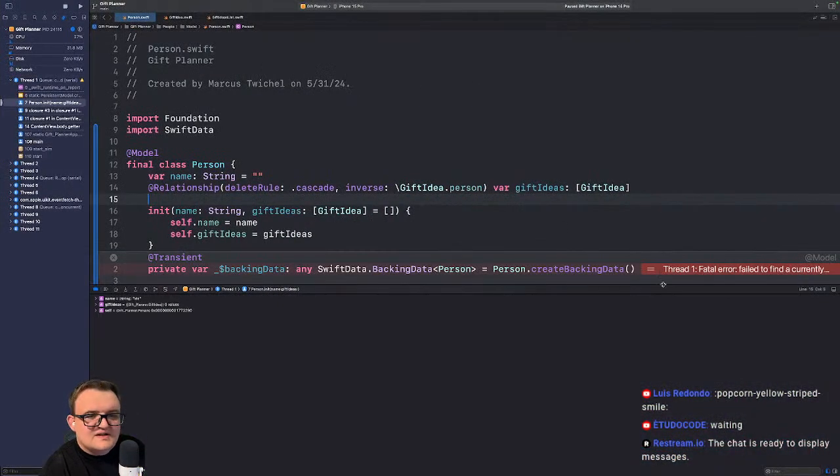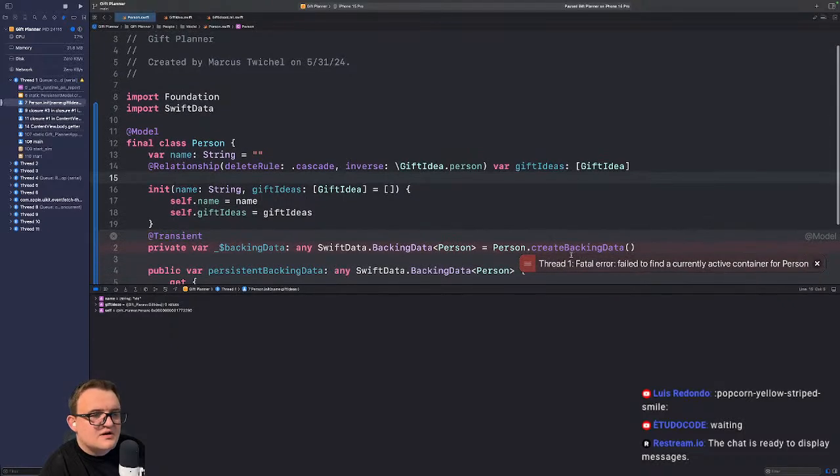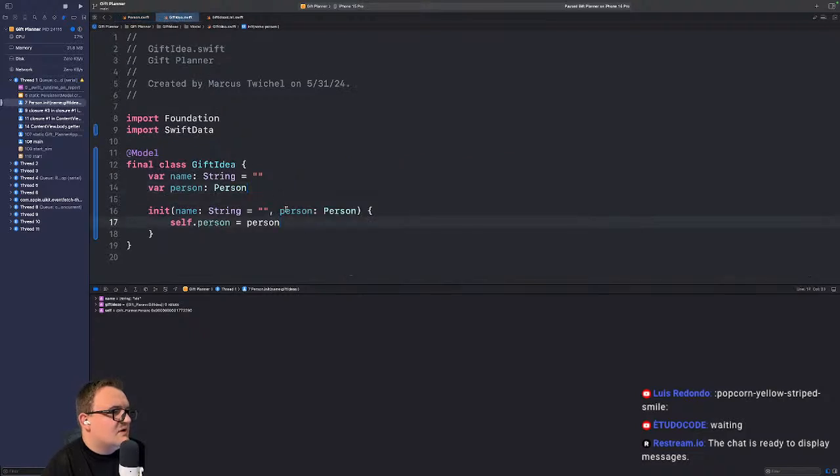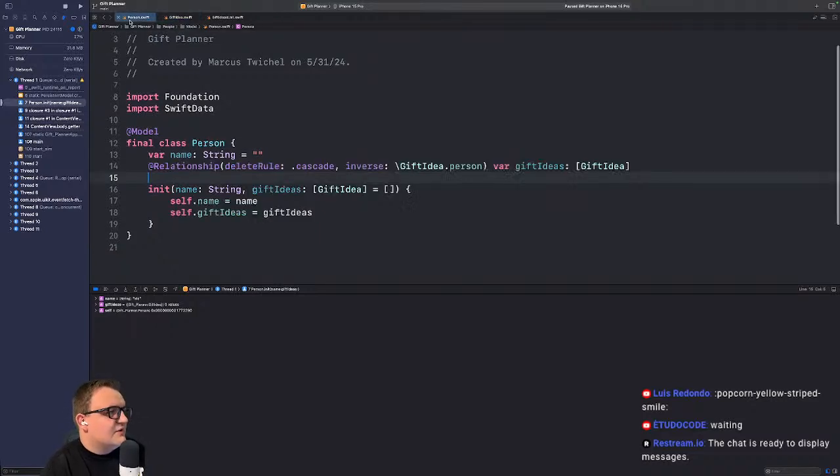Hello? Same issue. Same issue. You have a requirement there. This is really difficult and really annoying because I wasn't doing this the last time I was using it.